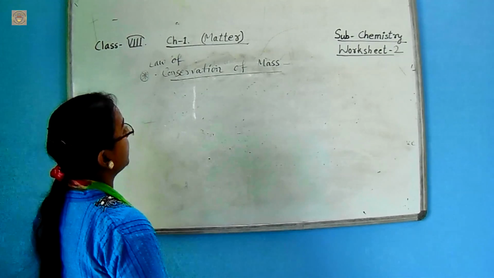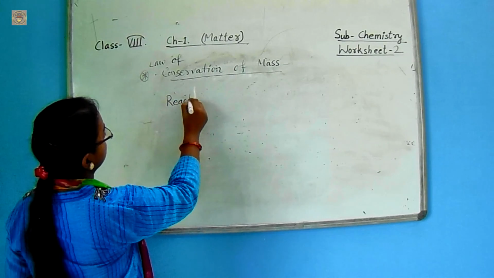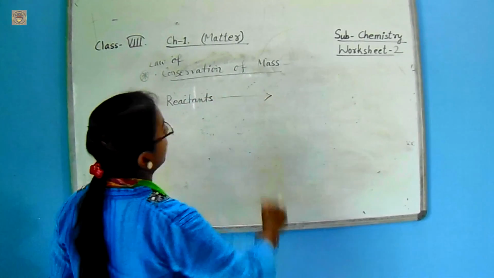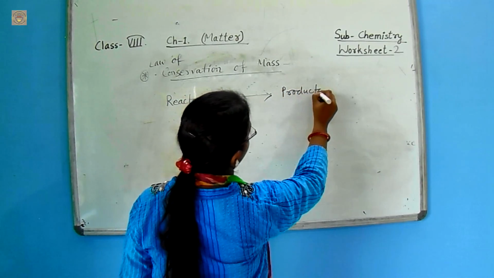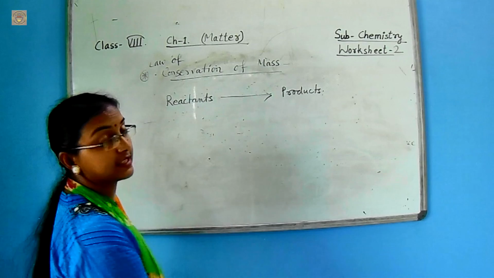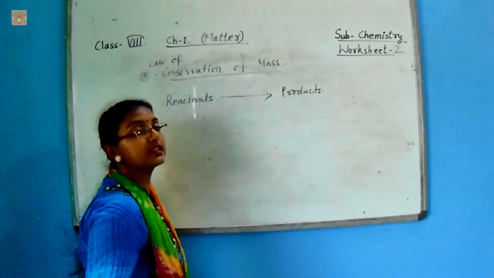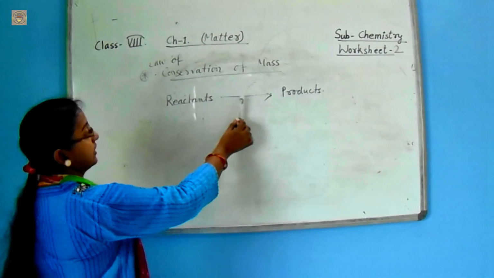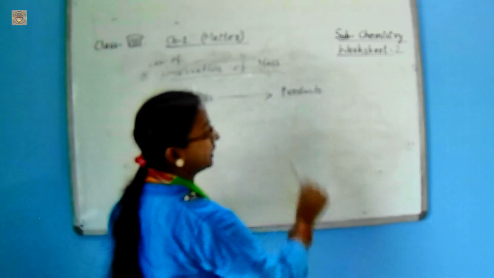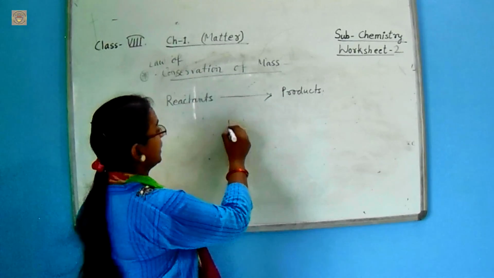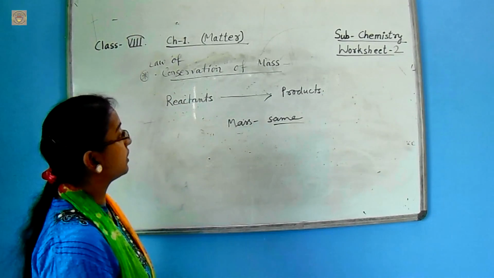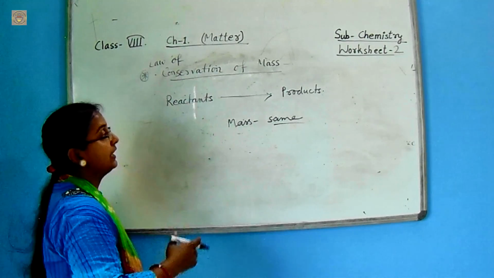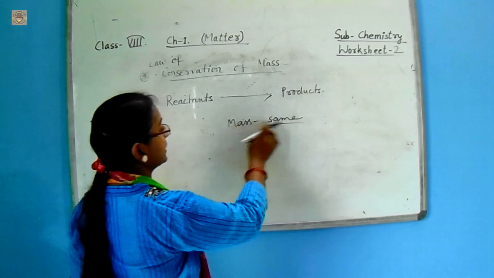This law is that the mass of the reactants, after performing any chemical reaction, and the products are similar in mass. उनकी मास जो होगी वो सिमिलर होती है, सेम होती है. रिएक्शन से पहले और रिएक्शन के बाद जब रिएक्टेंट्स और प्रोडक्ट्स प्रोड्यूस होते हैं तो उनकी जो मास होती है वो सेम होती है. And mass is not converted into another form. It is converted into the product having the same mass.